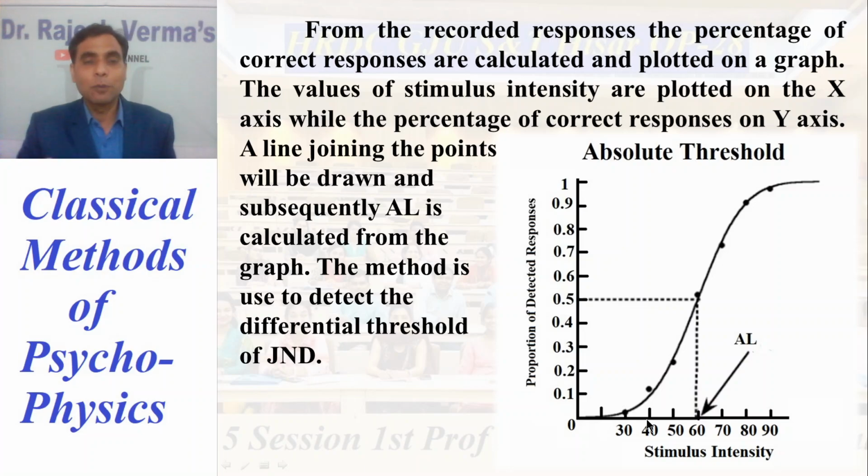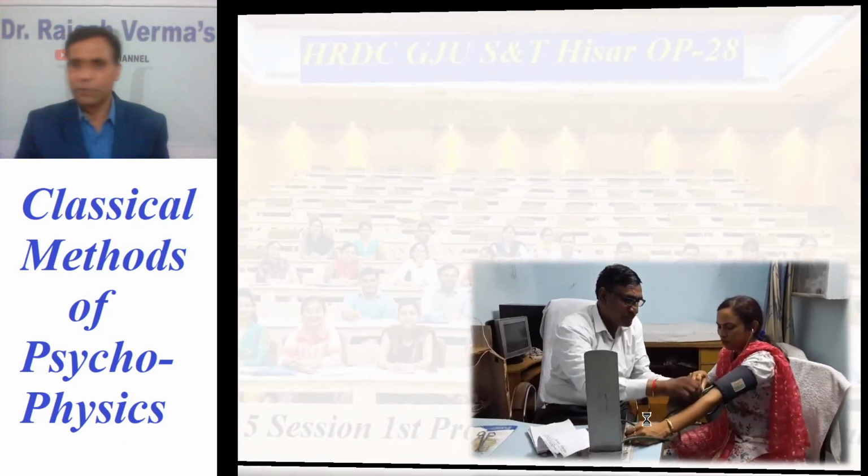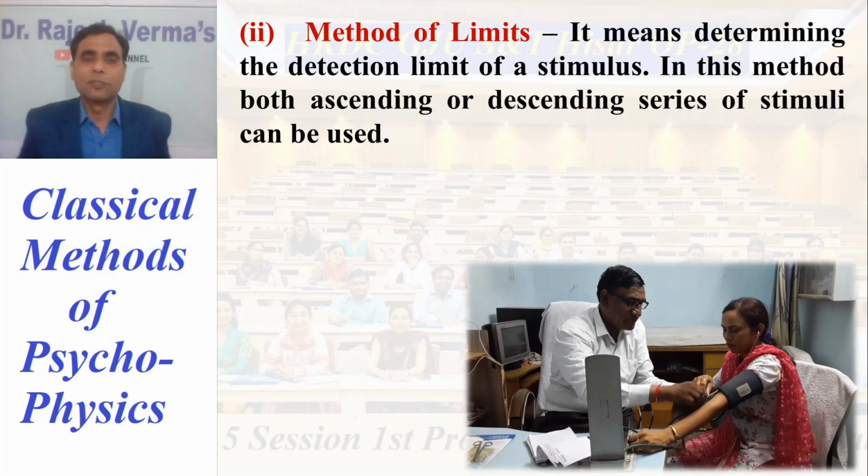You add all the responses, calculate the mean, and finally calculate the grand mean. That's the mean of all the responses. So that will be your absolute threshold. Similarly, this method is also employed for calculating the differential threshold, or we can call it the just noticeable difference. So this was the method of constant stimuli.